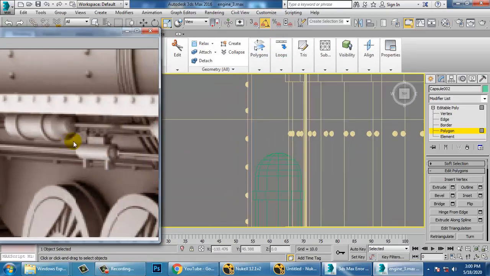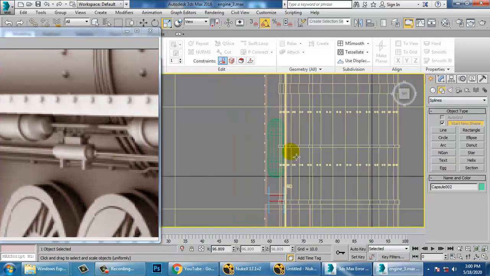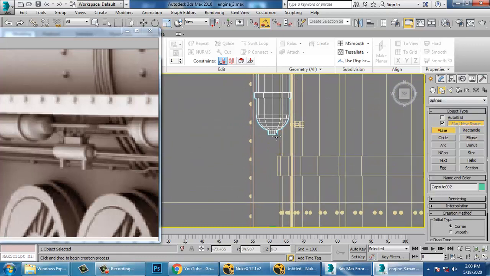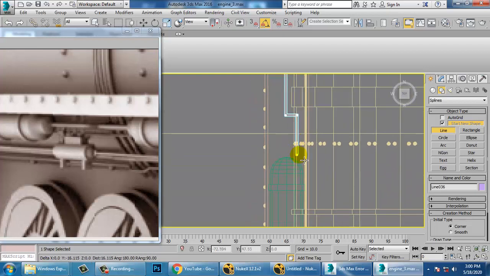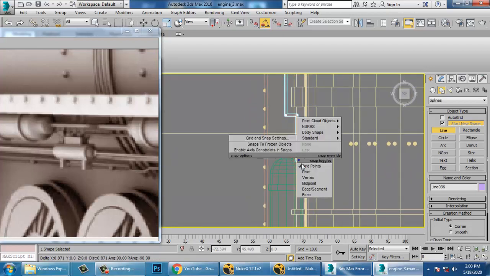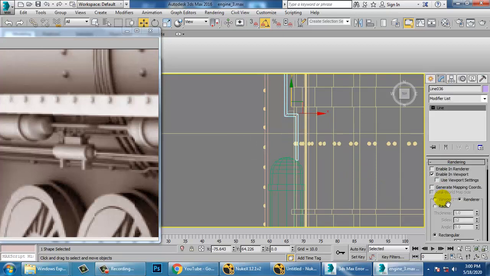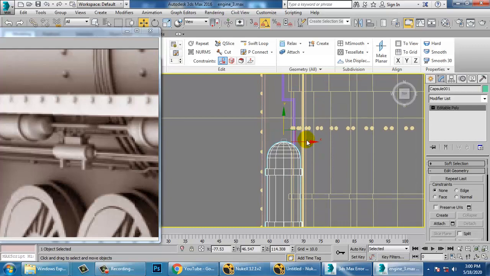let's take again a line tool over here. Let's take a line tool. And let's make this as radial, and you can just push it inside if you want.